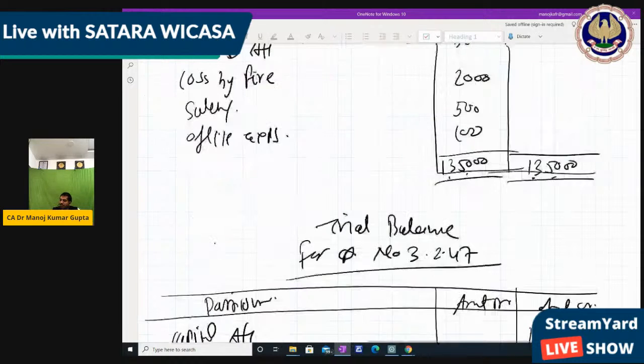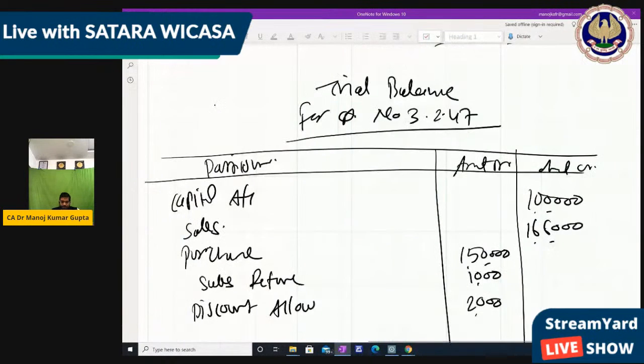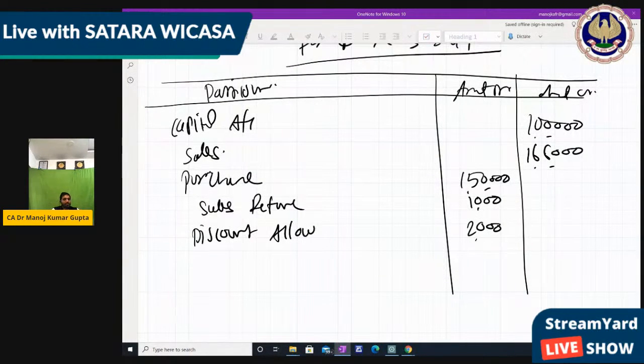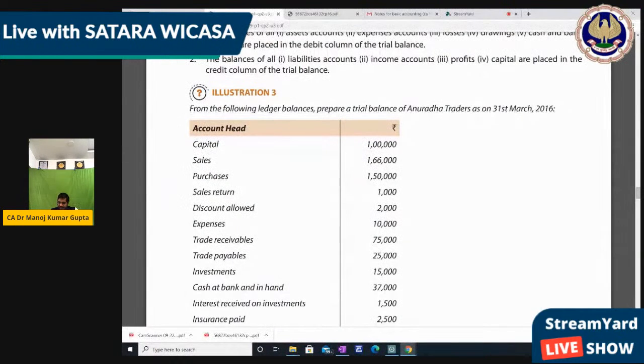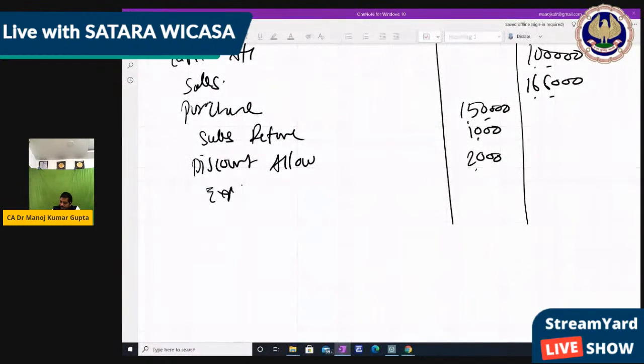The chart we had made: debit is assets, expenses and losses, and credit is liabilities, income and gains, right? So now, after discount allowed, the next item is expenses 10,000. So expenses have a debit balance of 10,000.